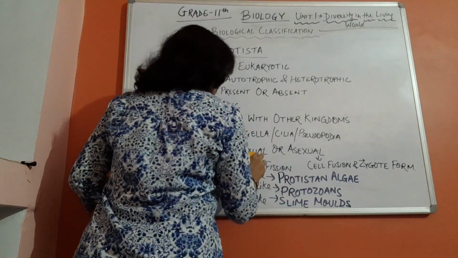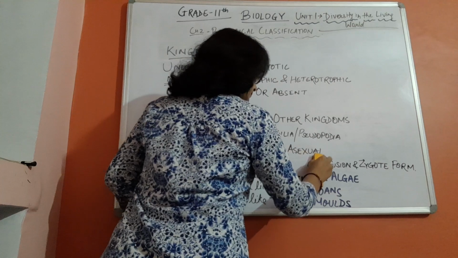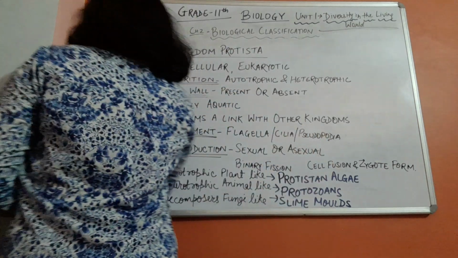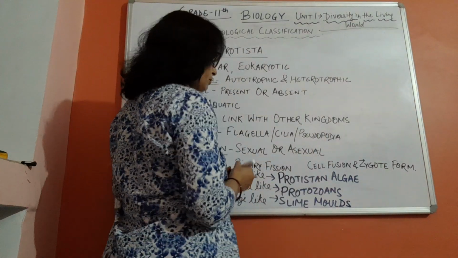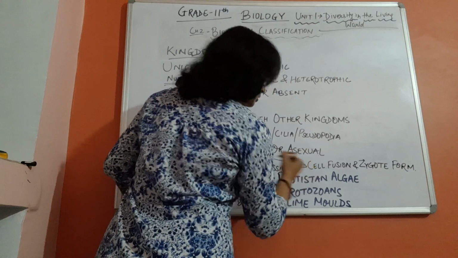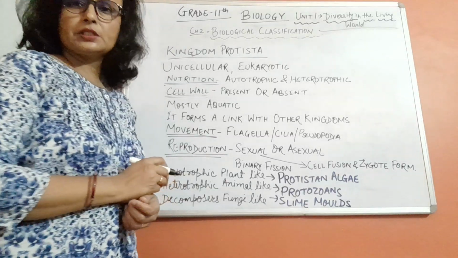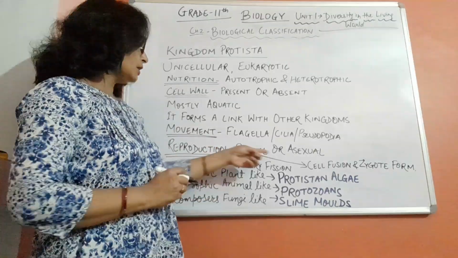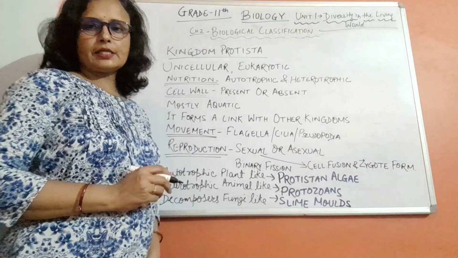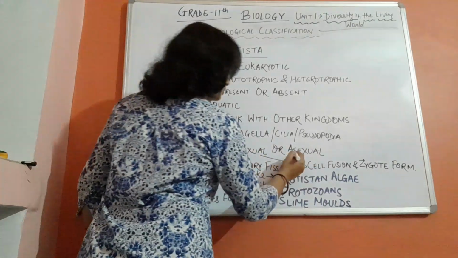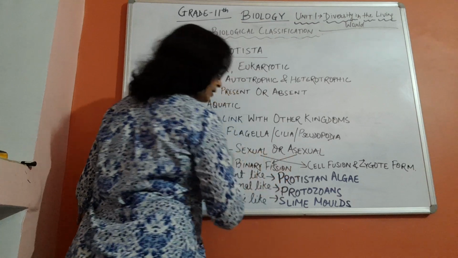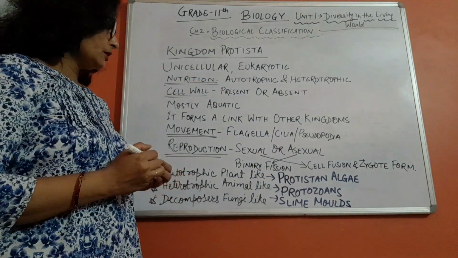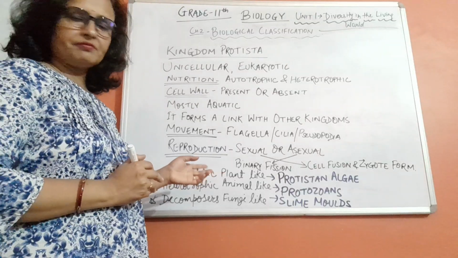Wait, there is a change. Sexual reproduction takes place by cell fusion and zygote formation. How does sexual reproduction take place? By cell fusion or zygote formation, and asexual reproduction takes place by binary fission.